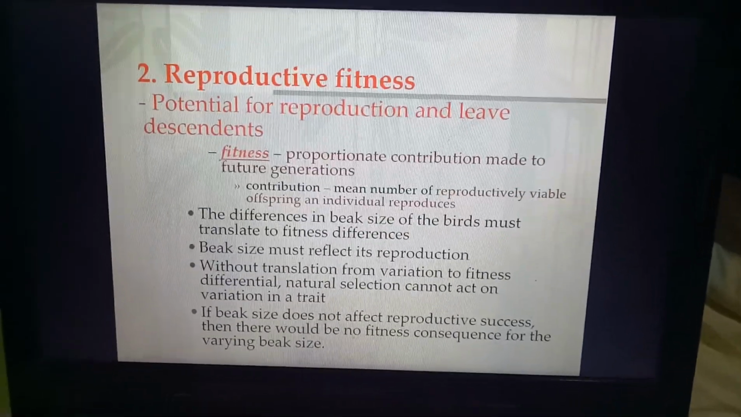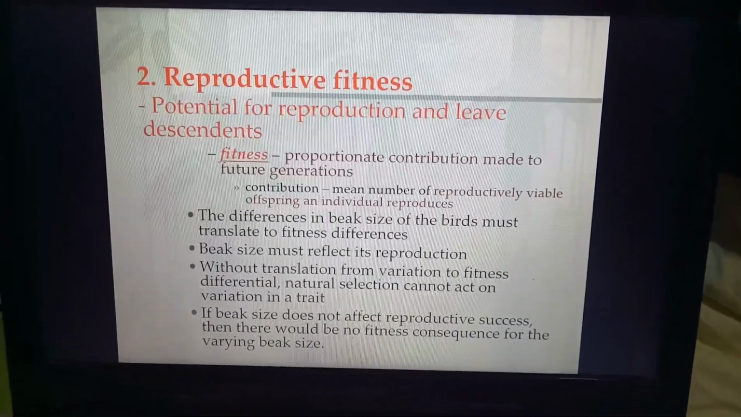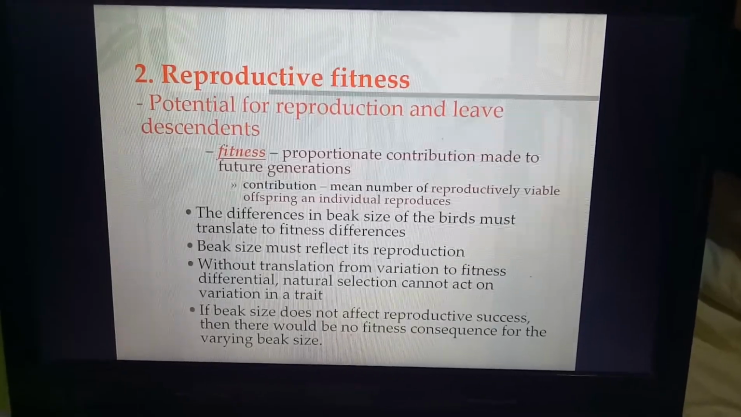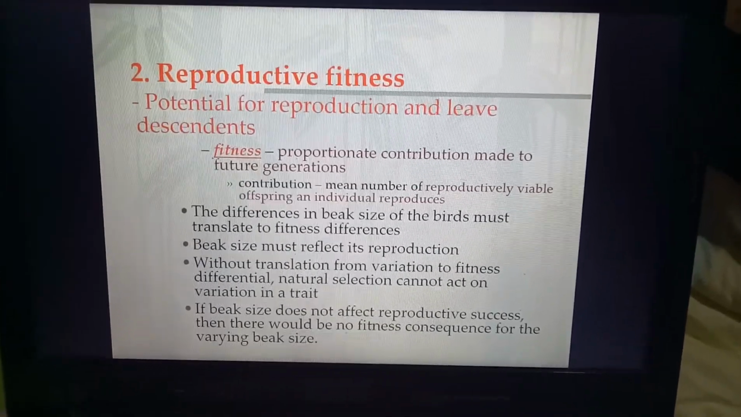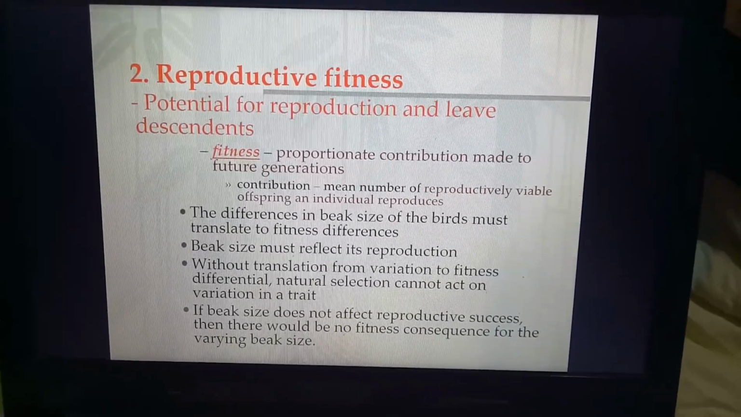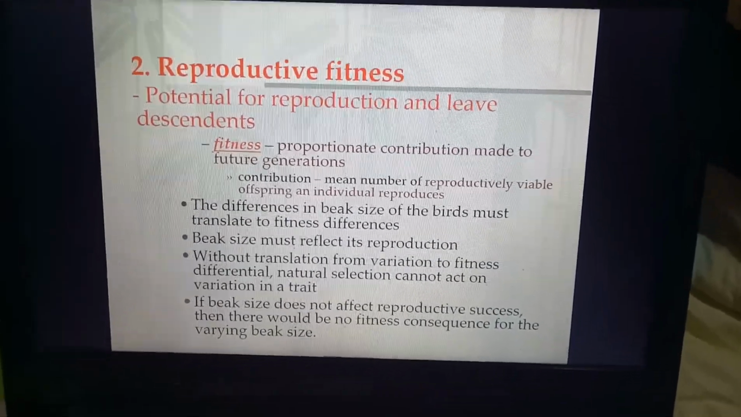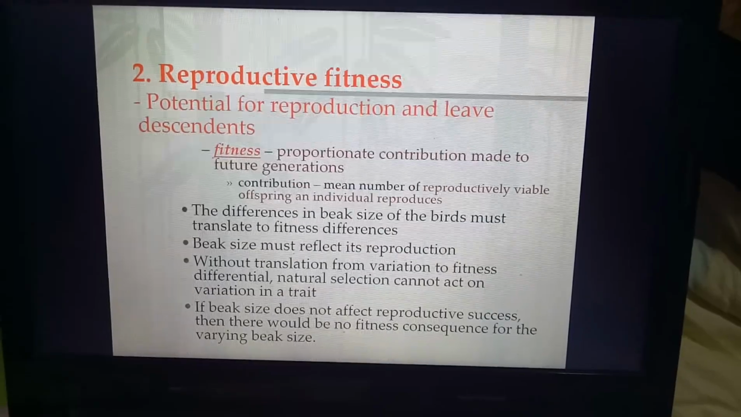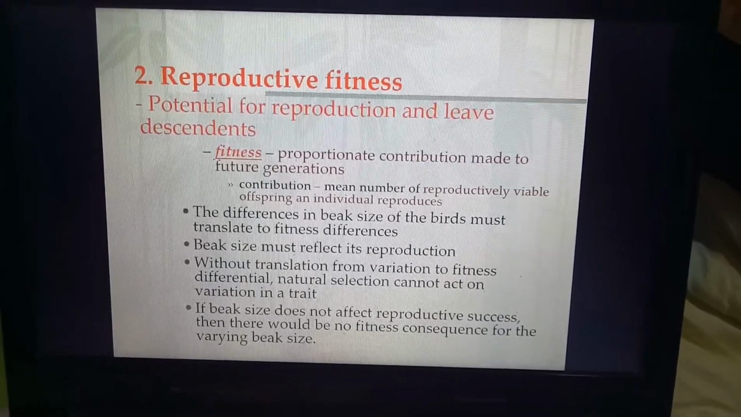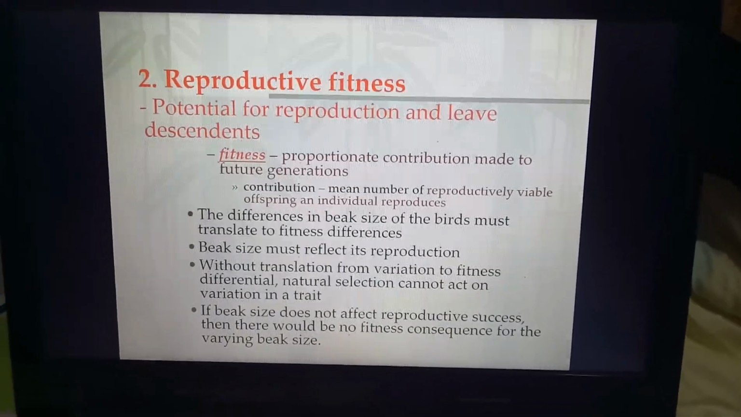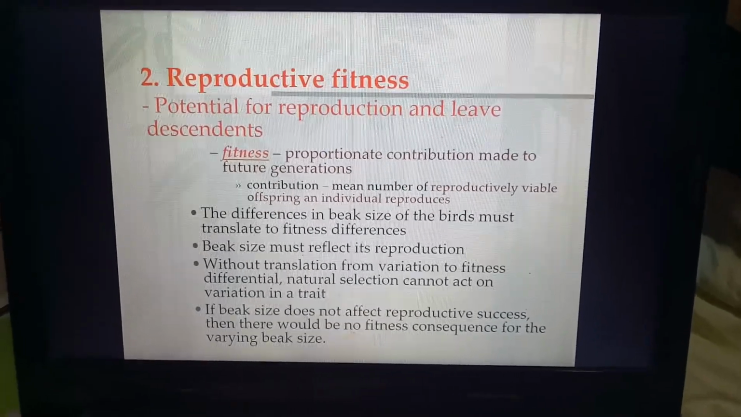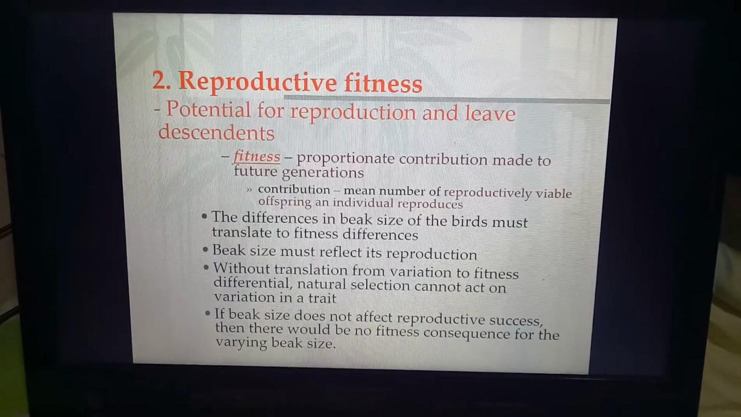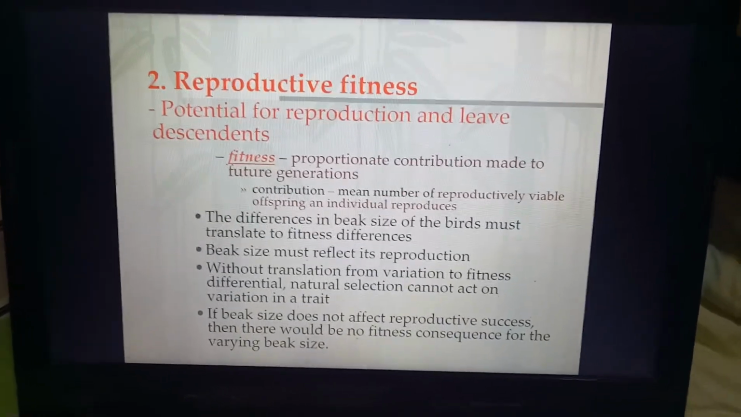Number 2, reproductive fitness. Okay, reproductive fitness is actually about the potential for reproduction and live descendants. Okay, fitness is more into reproduction itself. Of course, for example here, the differences in beak size of the birds must translate to fitness differences. Of course, the big size ones are healthier, and they are larger, they are stronger compared to the small one.